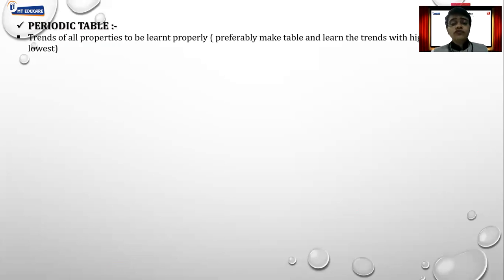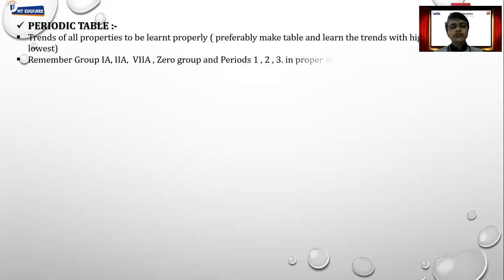and also mention which is the highest and which is the lowest. Fine. So learn it in a tabular form. It will be very easy for you. Remember group 1A, 2A, 7A and 0 group and period 1, 2, 3 in a proper sequence. They can ask you any question randomly or any element randomly.